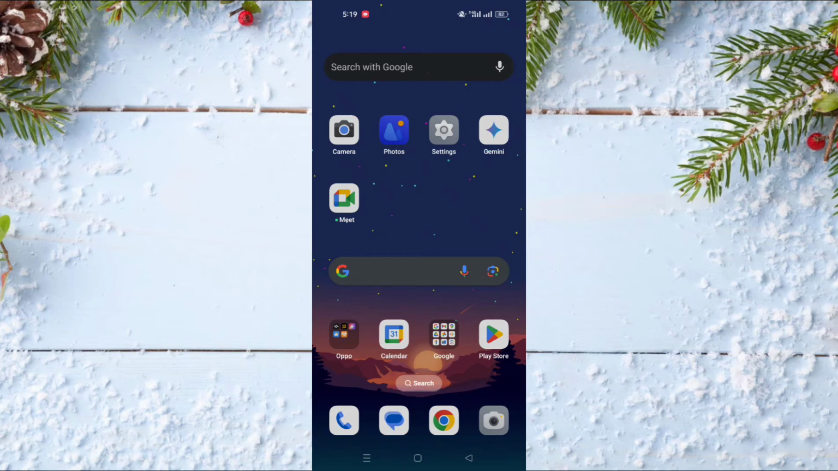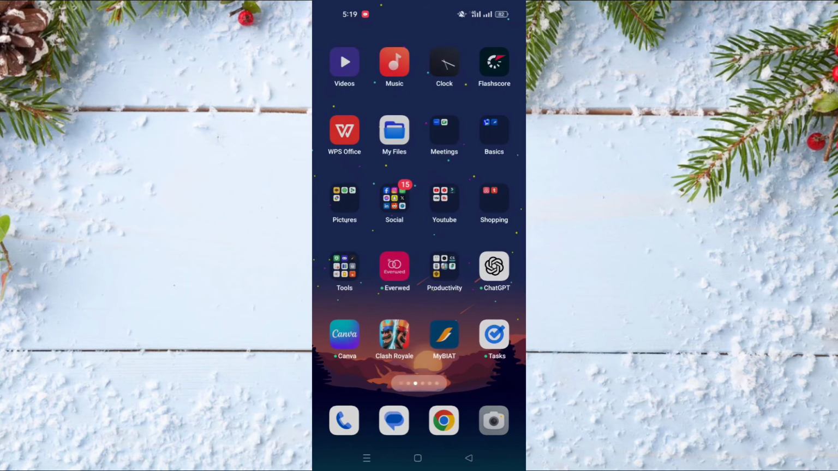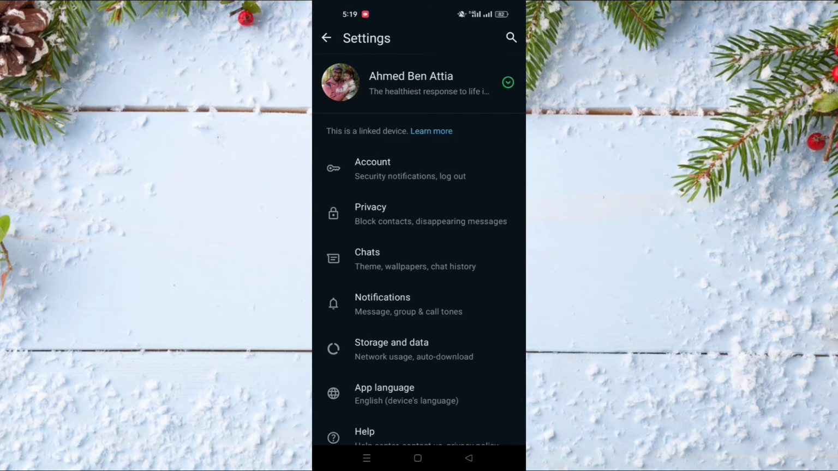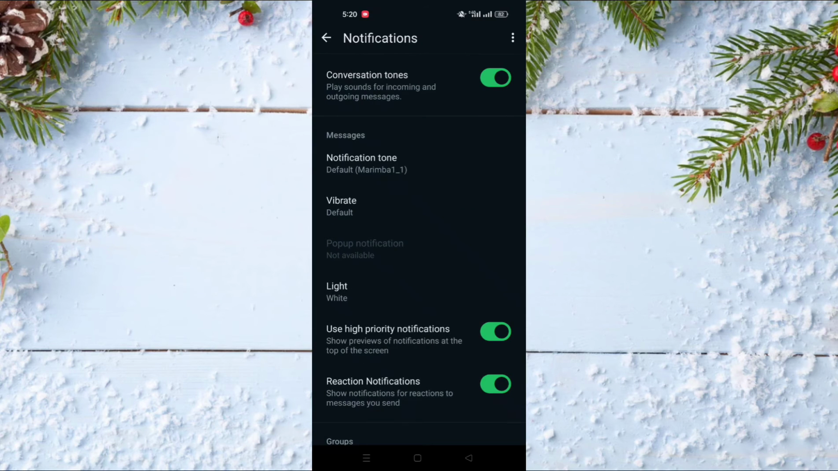In today's video, I will show you how to set custom ringtone on WhatsApp. So to do this, you just need to go to WhatsApp, and of course, after entering WhatsApp and finding the screen, you must click on the three dots on the top right of the screen and choose Settings. After that, when you find yourself on the screen, you just need to go to Notifications.